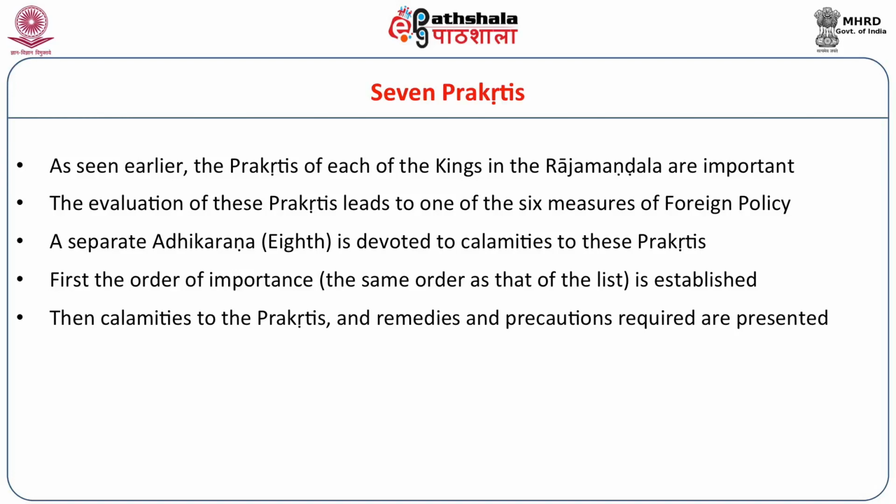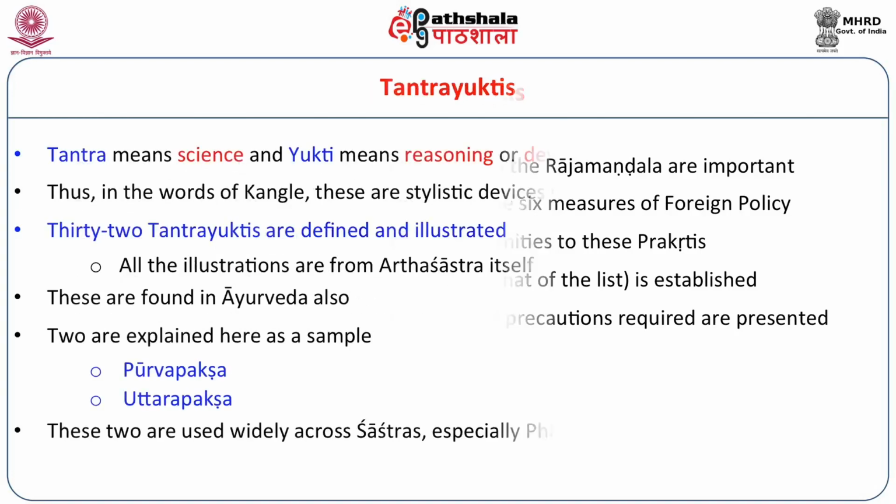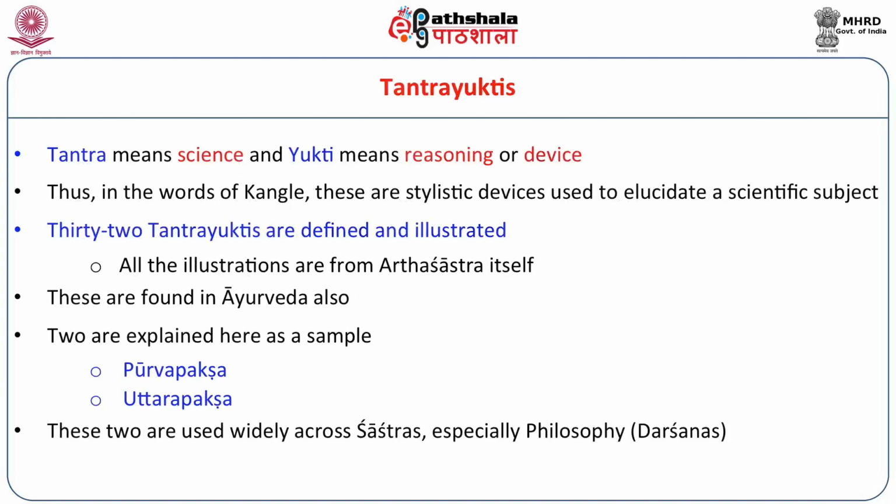This is the main text. We will also briefly observe one more thing called the Tantra Yuktis. These are the stylistic devices of explaining something, to elucidate a scientific subject. Ayurveda and Arthaśāstra give 32 Tantra Yuktis. In Arthaśāstra, all the Tantra Yuktis have examples given from the text itself.